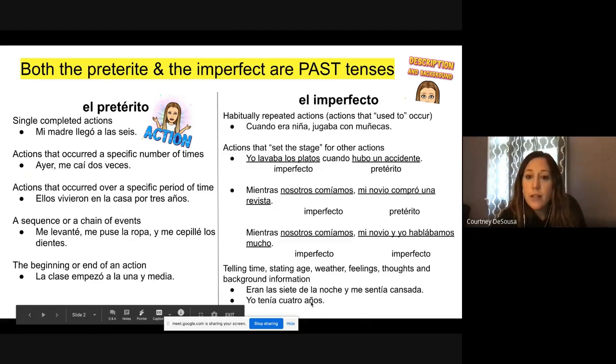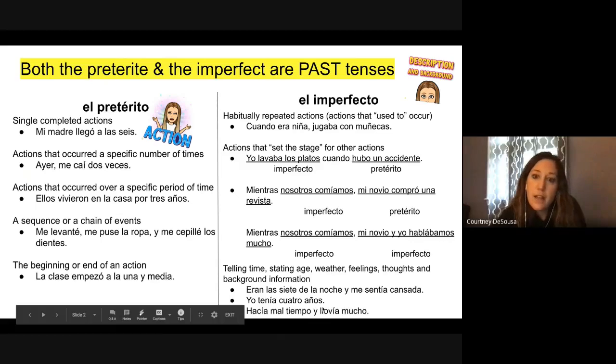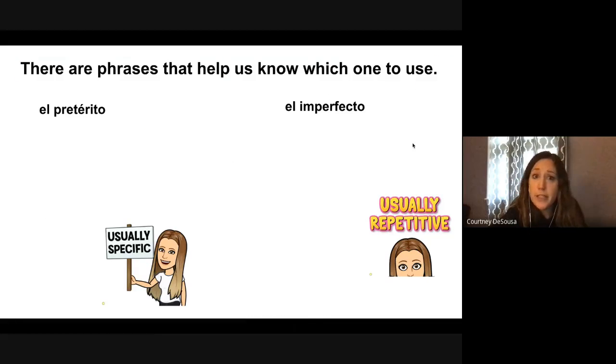Yo tenía 4 años. I had 4 years. In Spanish, you say I had 4 years. In English, it's I was 4 years old. And hacía mal tiempo y llovía mucho. It was bad weather and it rained a lot. That's also in the imperfect. So there are trigger phrases or words that help us know when to use preterite, when to use imperfect. And I think that's where we should start. We should definitely write these down and have these handy when we're doing our assignment this week.